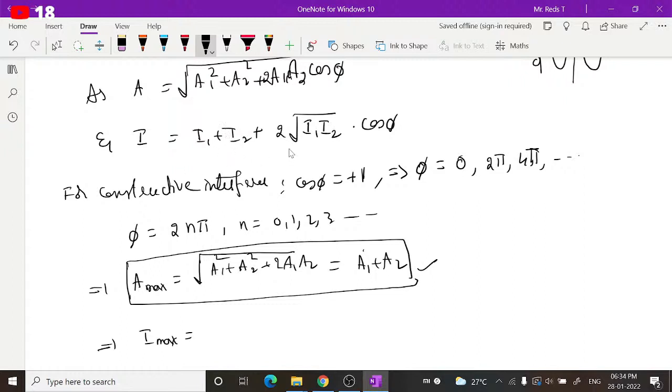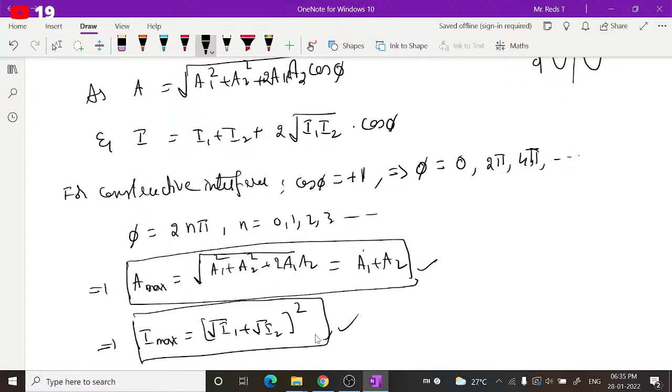It is in the form of a plus b whole square, so that is (square root of I1 plus square root of I2) whole square. Got it? So A1 should be root I1, A2 should be root I2. Whole square will give you maximum intensity. So this gives you the maximum intensity relation.